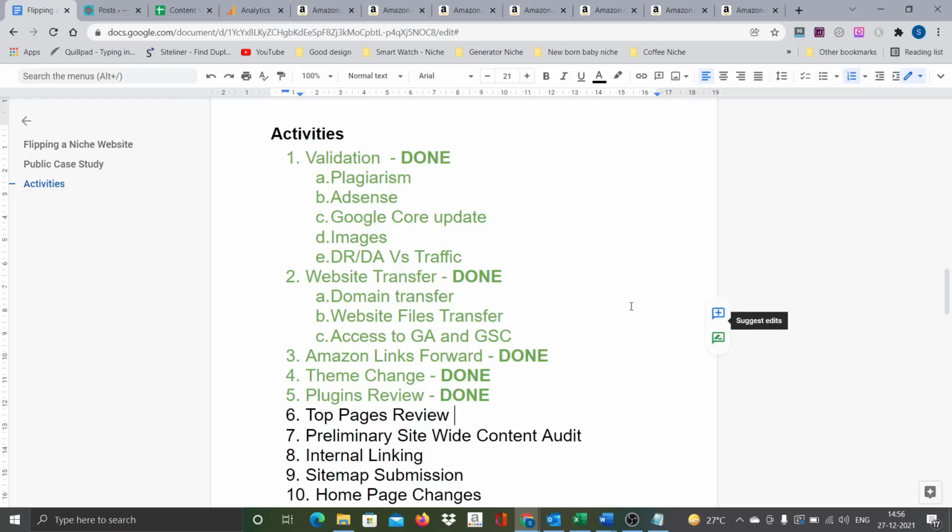Hi everyone, welcome back. Today onwards we are going to deep dive into the content. To start with, first we will check the top ranking pages and see what kind of changes can be done to those pages, and then once that is done, we will go through the remaining pages on the site.